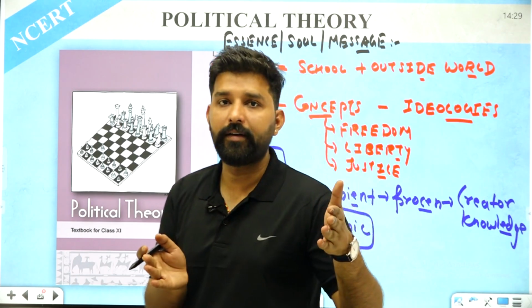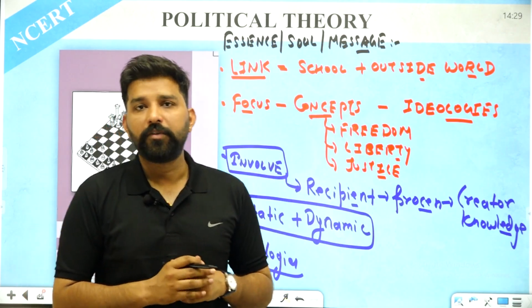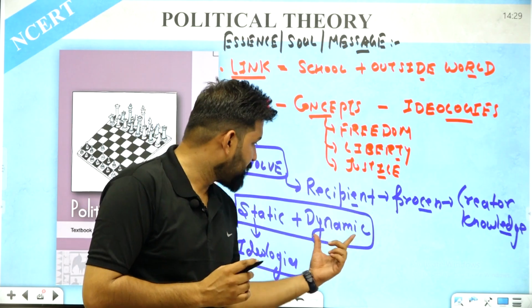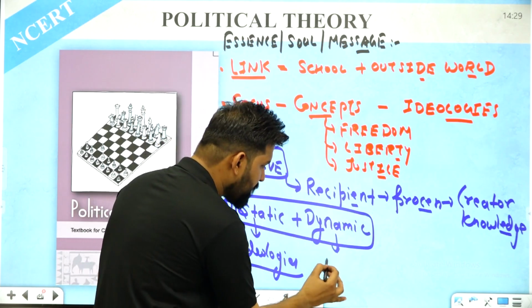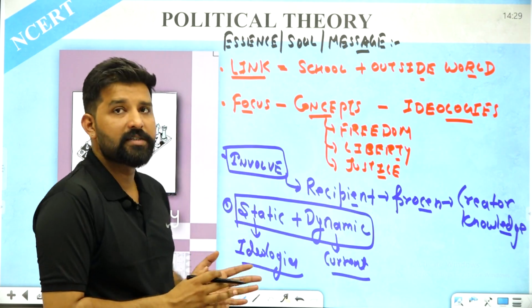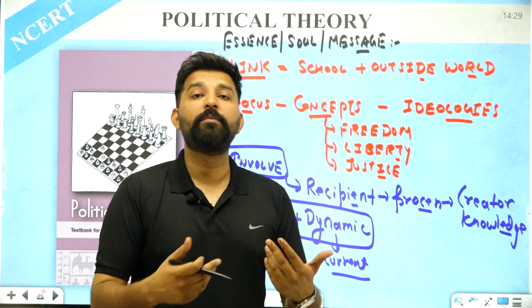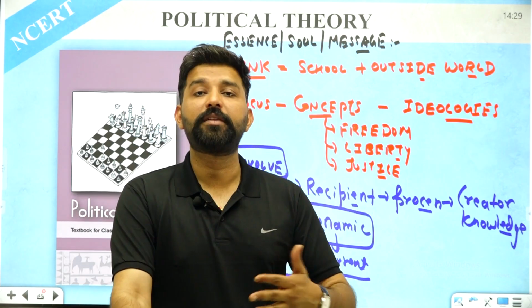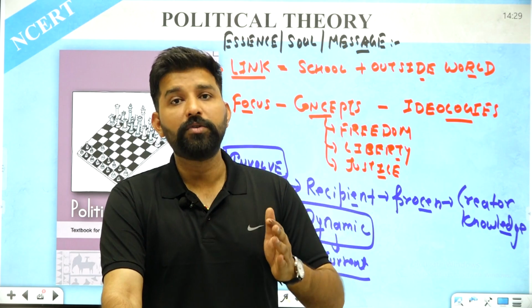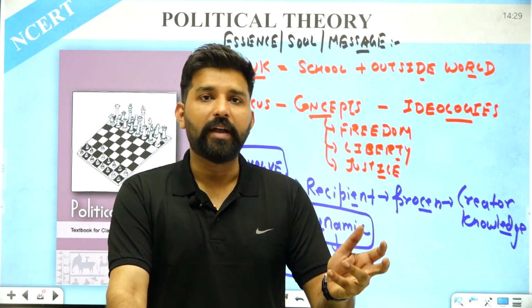For example, the current affairs which we understand in our day-to-day activities. We have to link this dynamic portion with the current scenario, because all of these ideologies are not abstract, they are dynamic. With time the thinking changes, the aspirations change, the needs of the people change, and due to this the ideologies slightly vary.